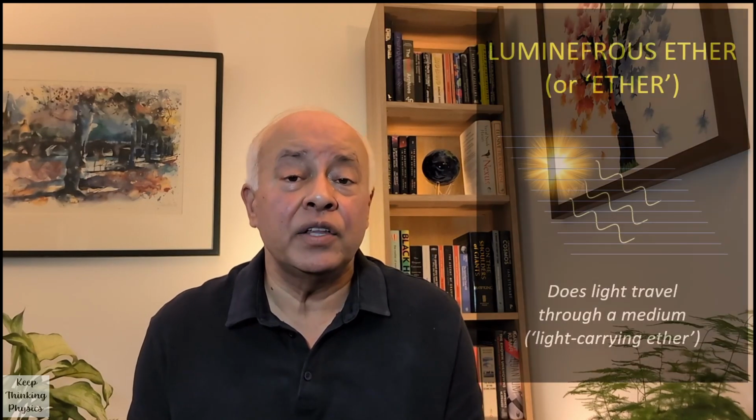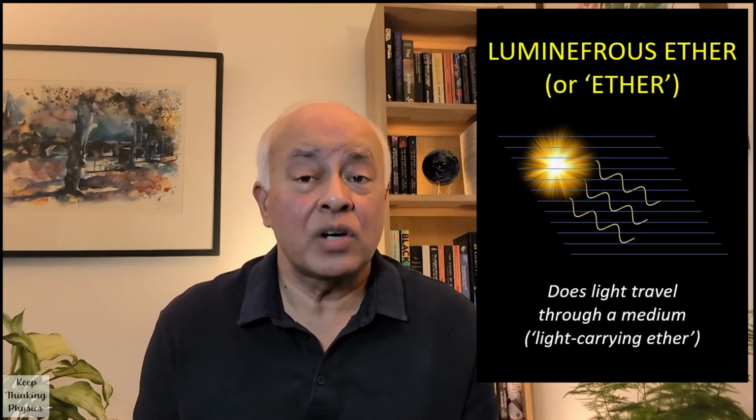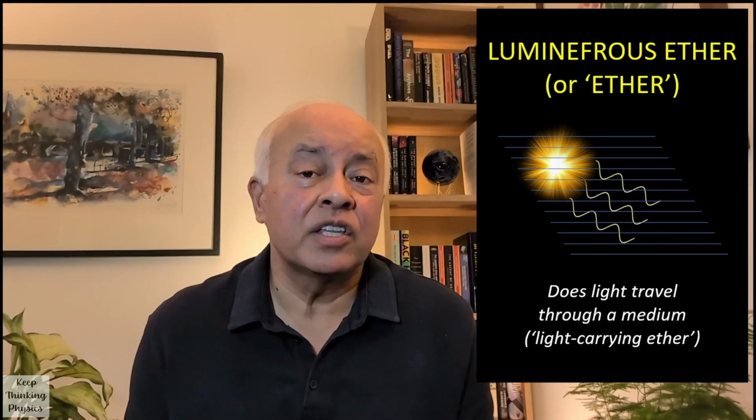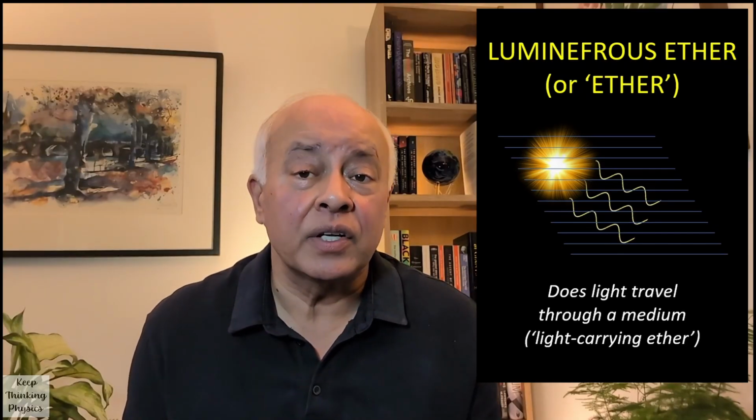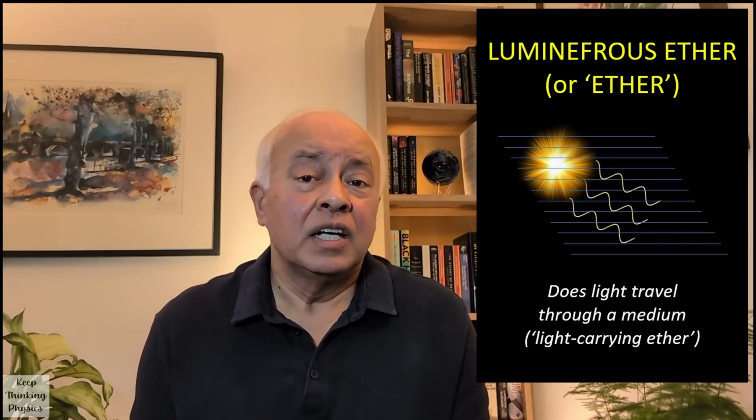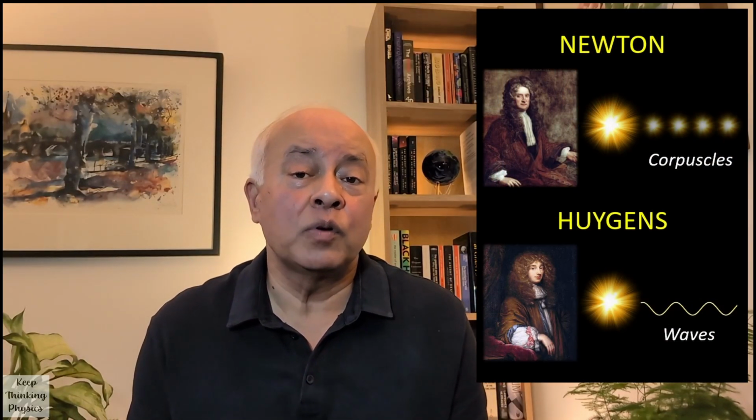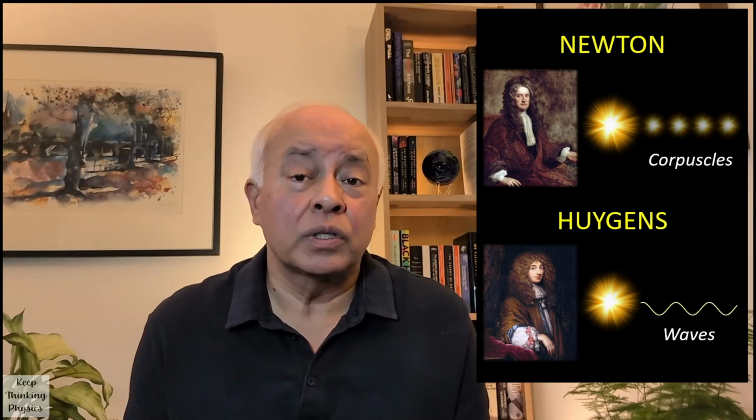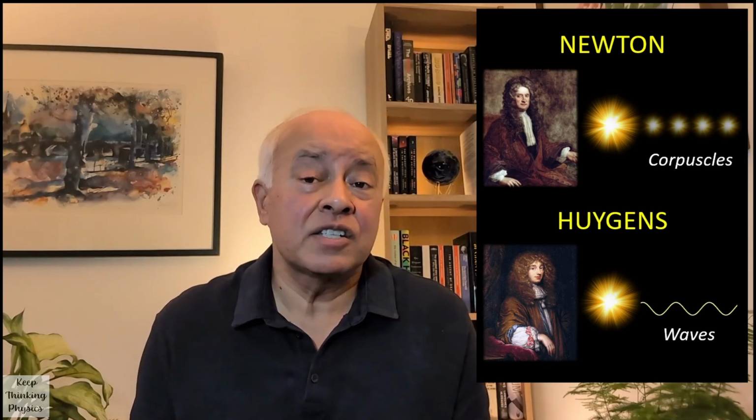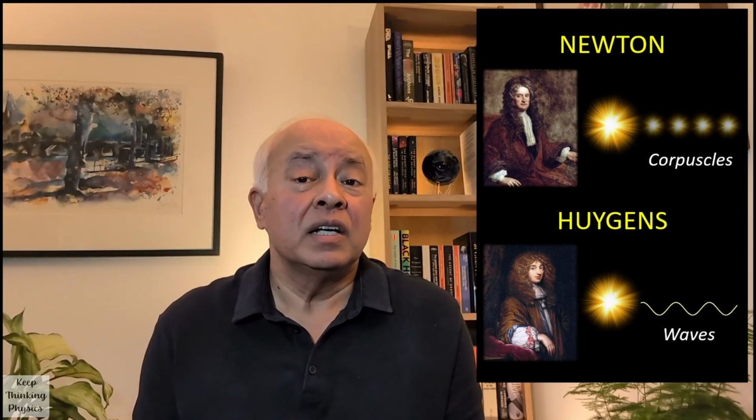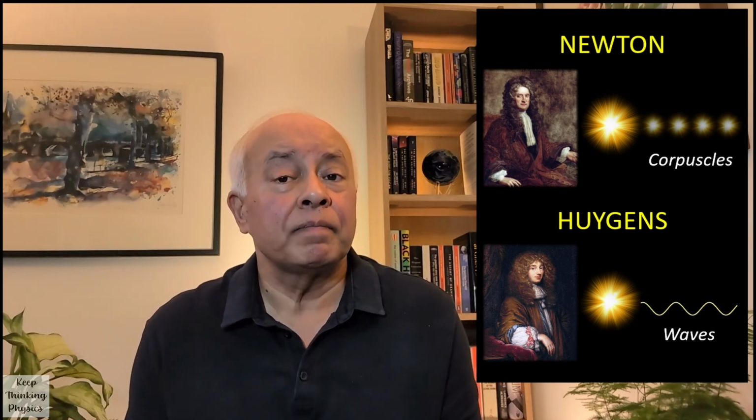Huygens' wave theory of light contained the notion of an ether, a medium through which light travels. Sometimes this ether was called the luminiferous ether or light-carrying ether. But this idea of an ether was at odds with Newton's thinking at the same time, because Newton had proposed a corpuscular theory of light. Newton said that light was made up of small particles, which he called corpuscles, which travel in straight lines at constant speed, but which do not require an ether.